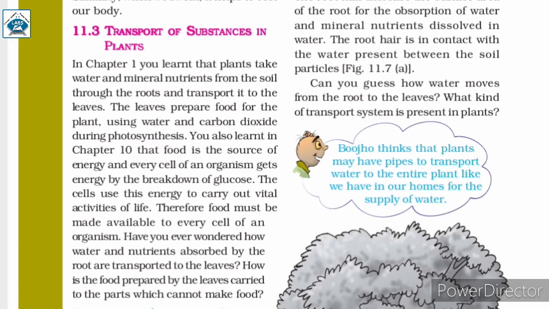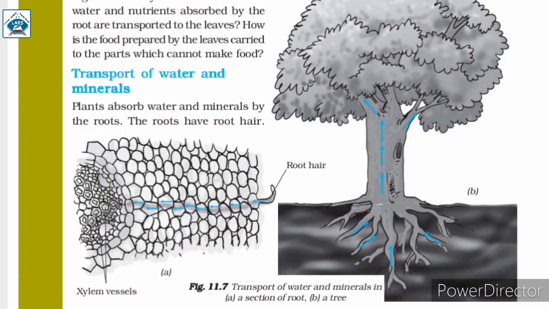Since the food is prepared by the leaves in plants, how is the food carried to different parts of the plant which cannot make food? Also, how are the water and nutrients absorbed by the roots transported to the leaves? For finding the answers to these questions, let us discuss the next topic, transport of water and minerals.